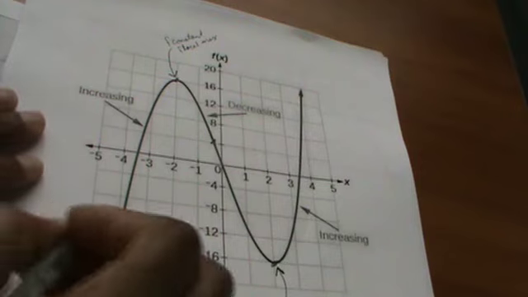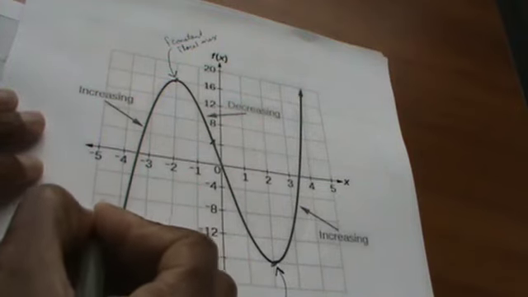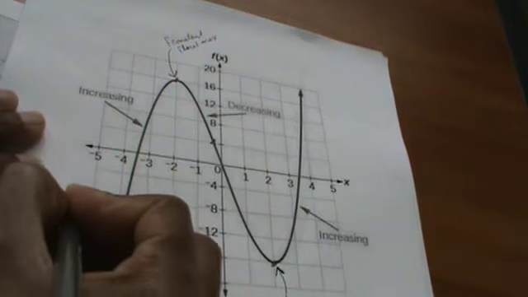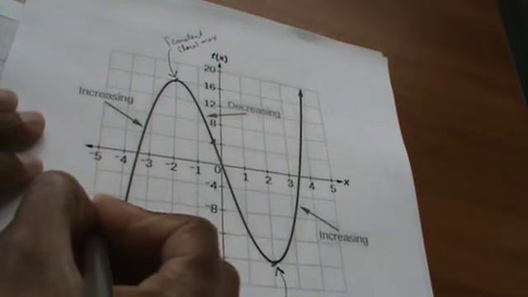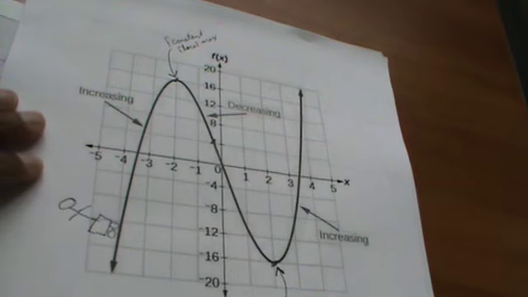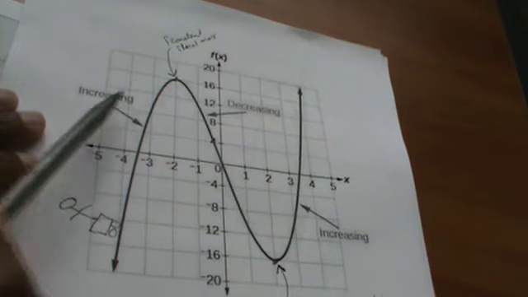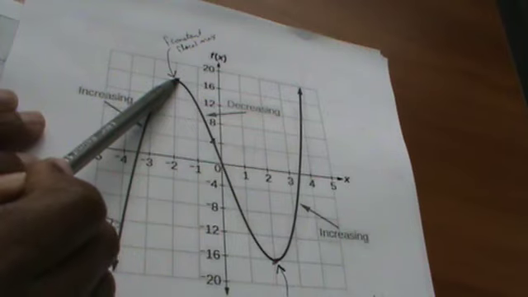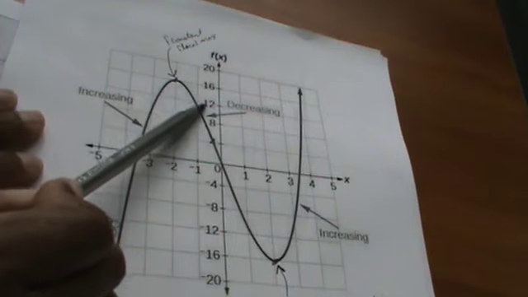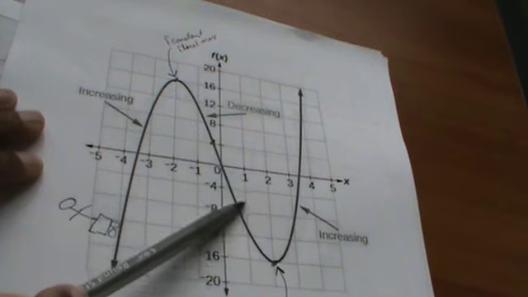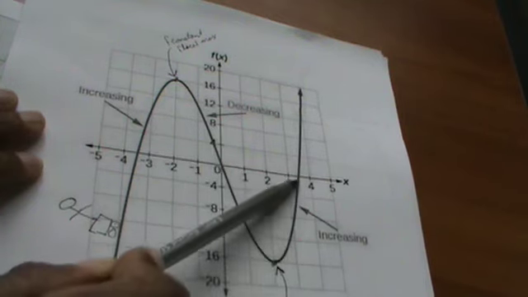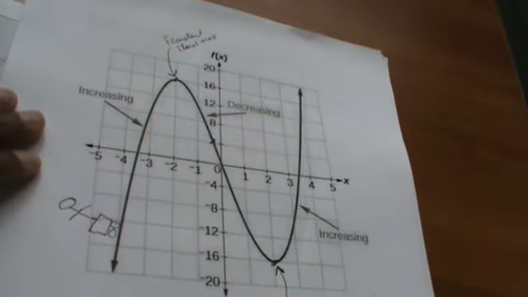So if you had a person who was on a roller coaster ride, not the greatest drawer of people, but hopefully you get the idea. There's the wheels. As long as the person is going in an upward direction, the function is considered to be increasing. Notice in here, if the person was on this roller coaster ride, the person would be coming downward. That's where we say our function is decreasing. And then over here, the roller coaster ride is going up again, so our function is increasing again.